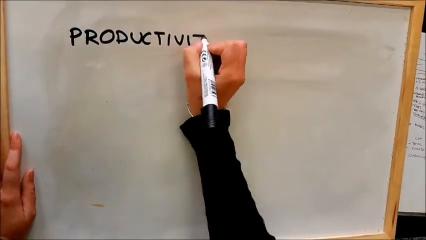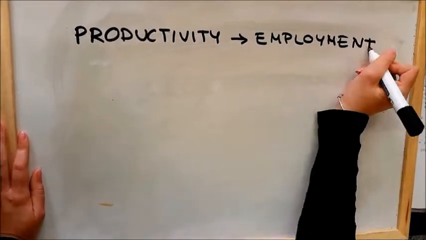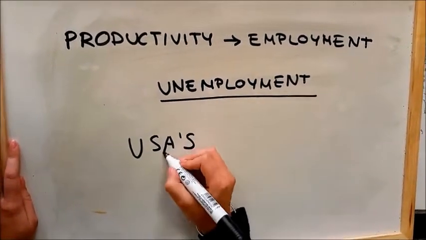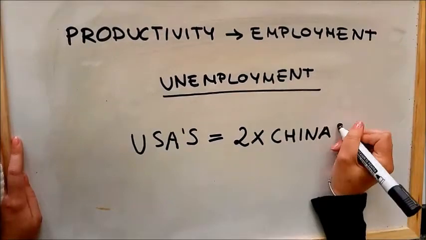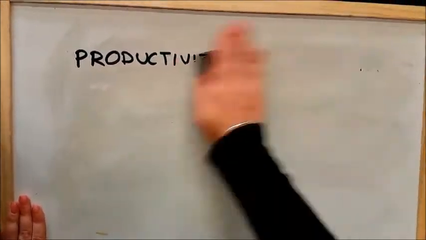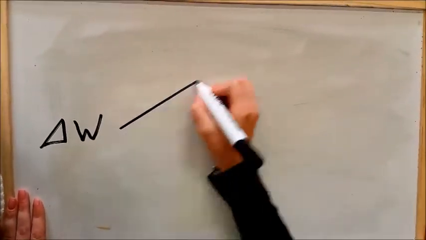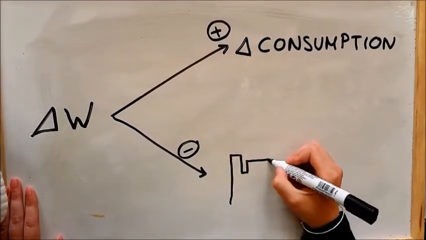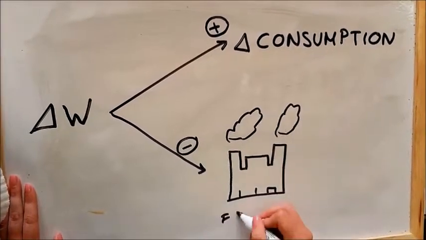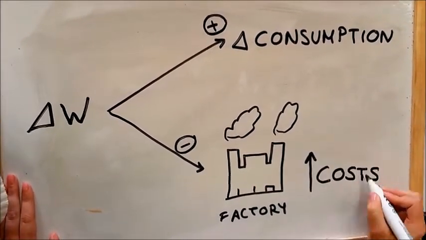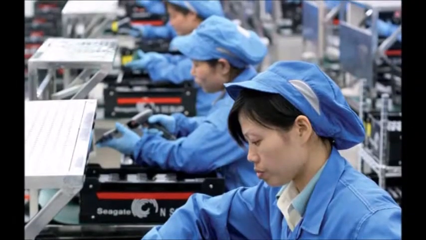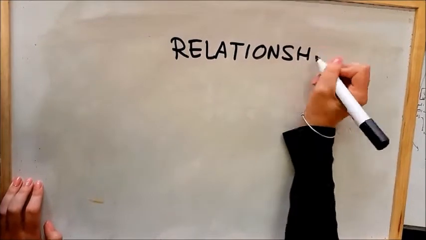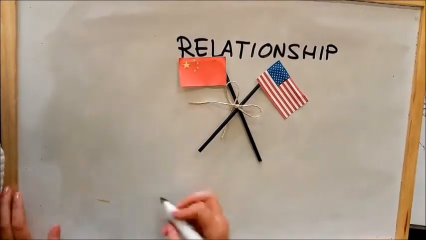With regard to productivity, it's reflected by employment. Chinese policy is driven first by the need to create jobs. When unemployment is measured by those who want jobs and do not have them, China's unemployment is double that of the US, even in a very weak American year. China's policy wants to increase wages to drive consumption, but higher wages make China's factories more expensive to run. To catch up with a US standard of living, China needs to focus on becoming more efficient.